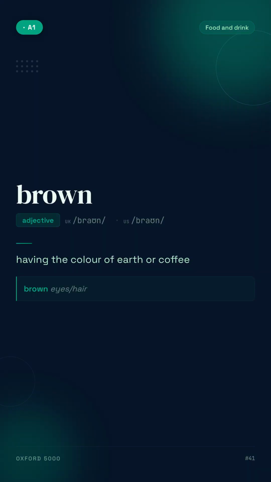Brown. Having the color of earth or coffee. For example, brown eyes hair.